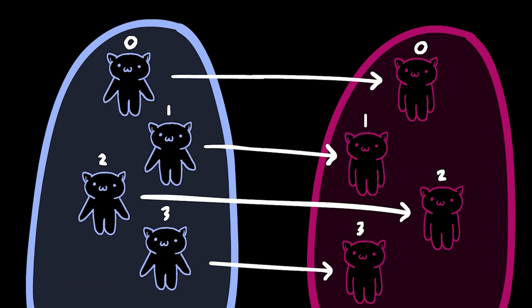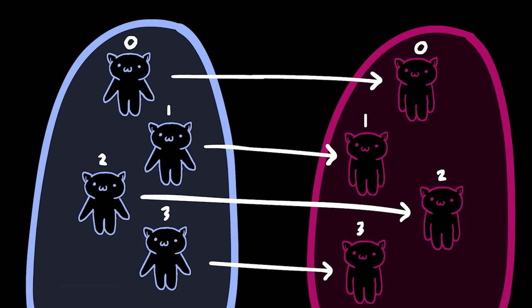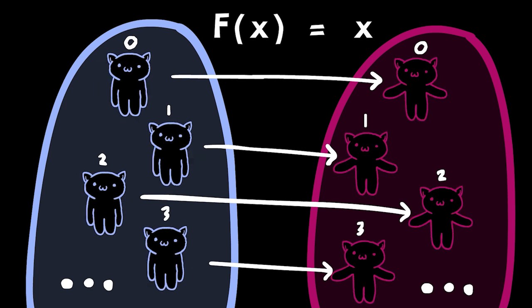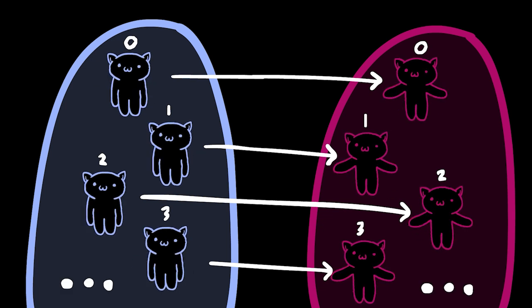This is the simplest matchmaking function, which is a bijection. Everyone finds a partner, and no one is left out. Mathematically speaking, this is just the identity function, which for each input returns the same value as the output. The thing is, we can change how we label the cats to get different bijections.